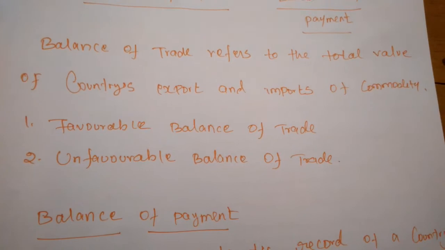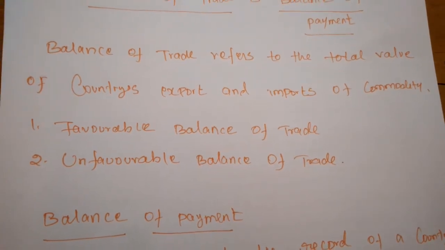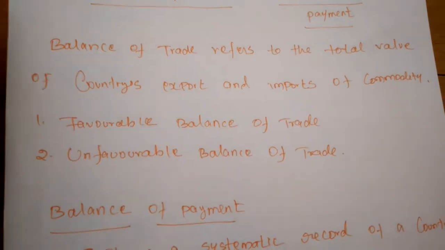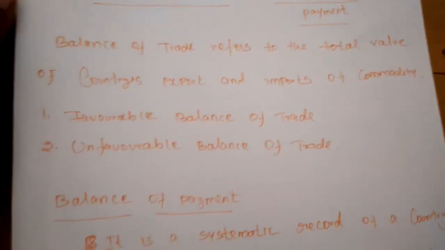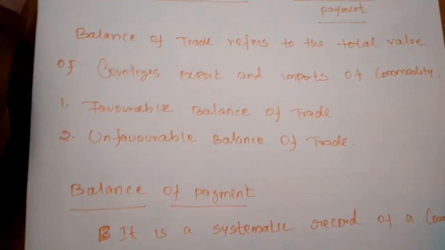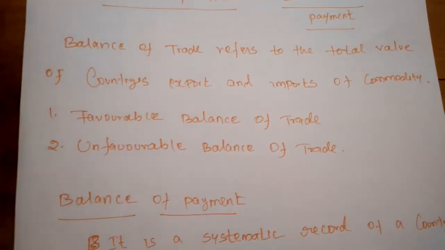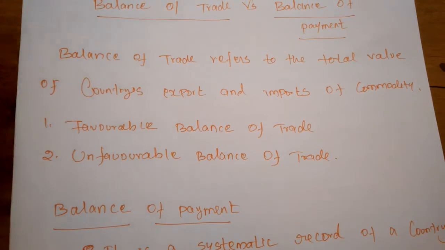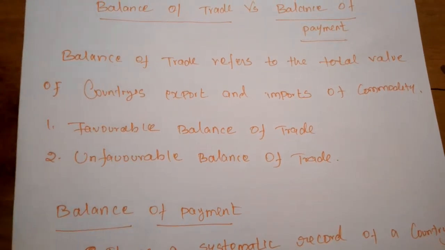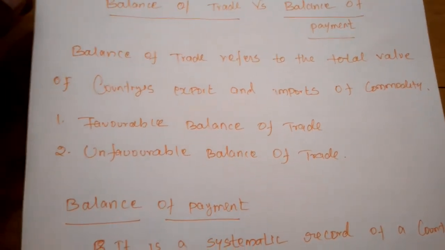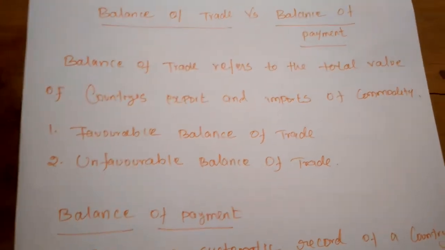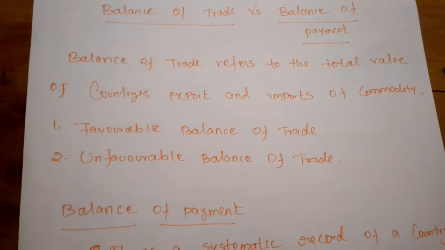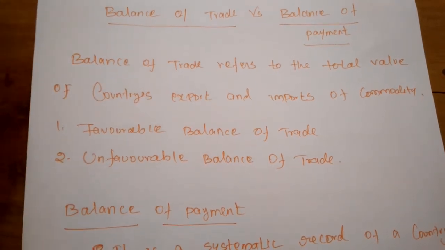One country must be exporting some amount of commodity to other nations. Like that, it will import some amount of commodities from other nations. So the value of the export and import is considered as the balance of trade. Every nation must focus on maintaining the balance of trade.